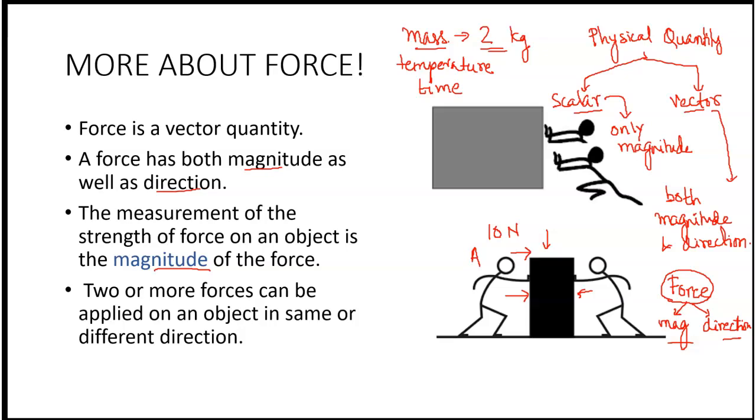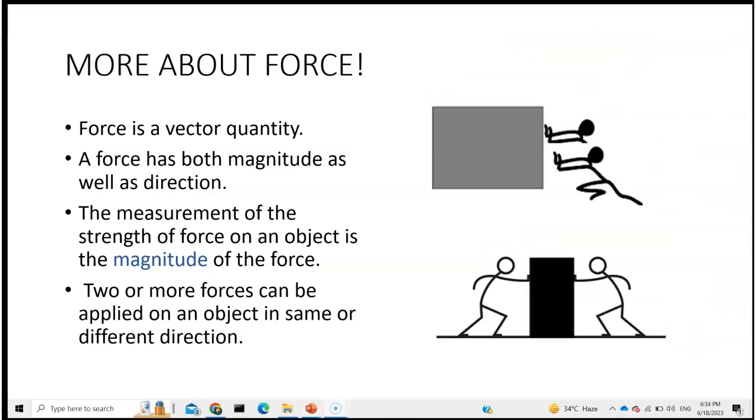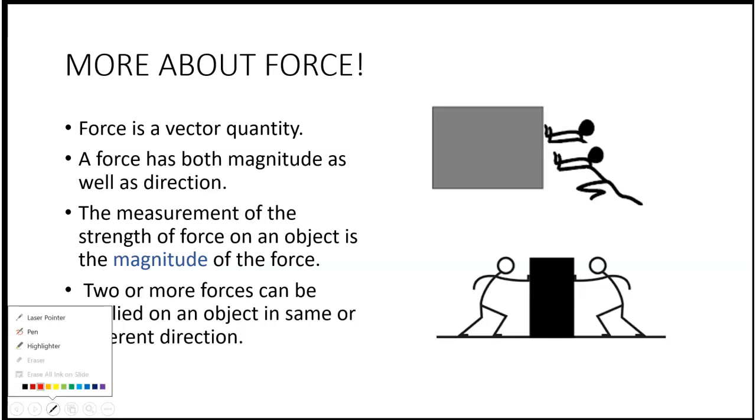Two or more forces can be applied on an object in the same or different direction. As you can see here, in this particular diagram, the force is being applied by person A and person B in the same direction.